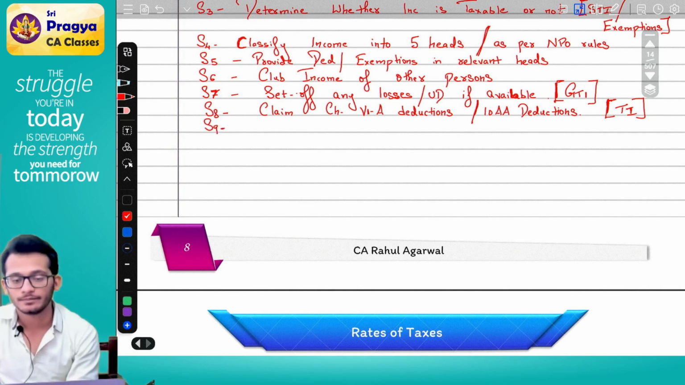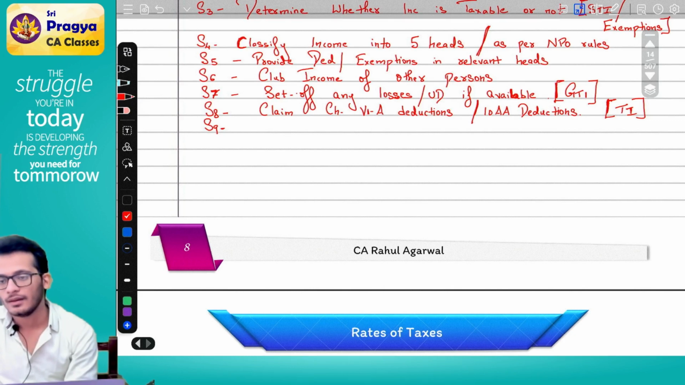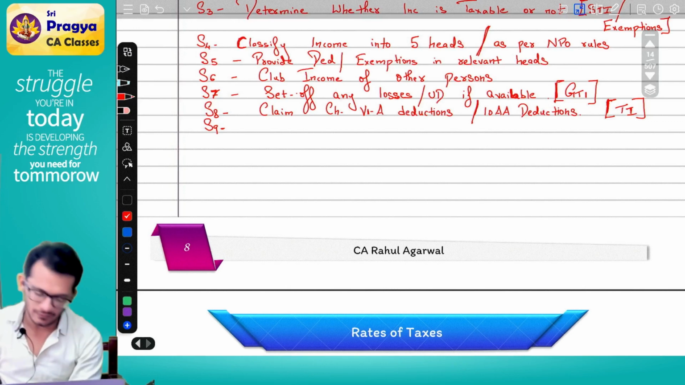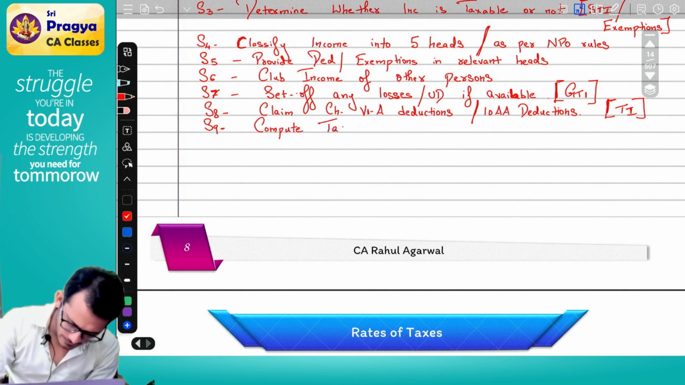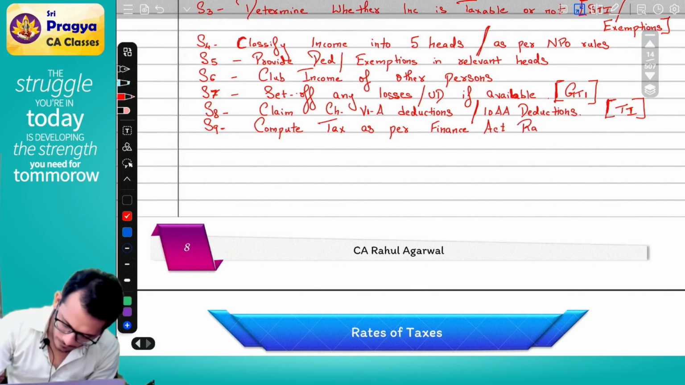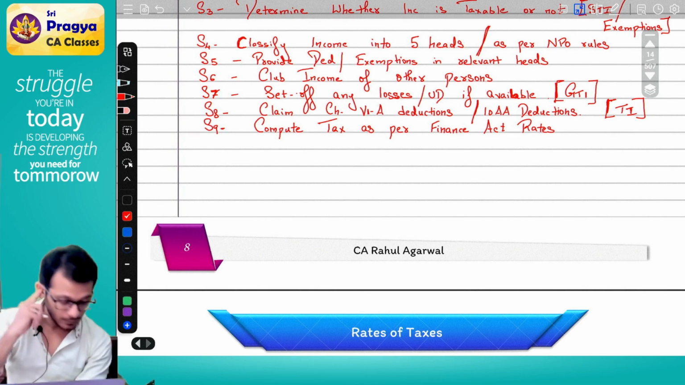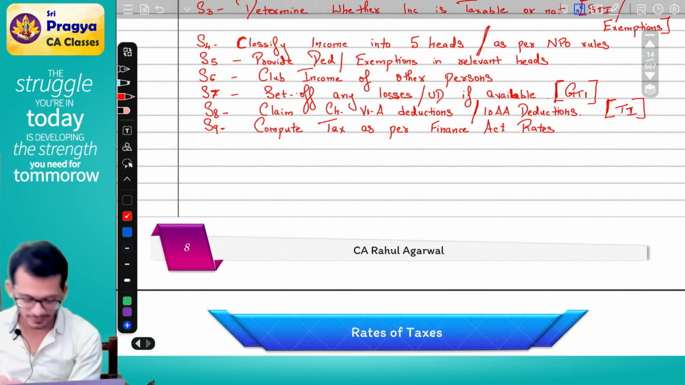Step number 9. You now have your incomes. What will you do? You will compute your tax. Very good. So step number 9, compute tax as per Finance Act rates.